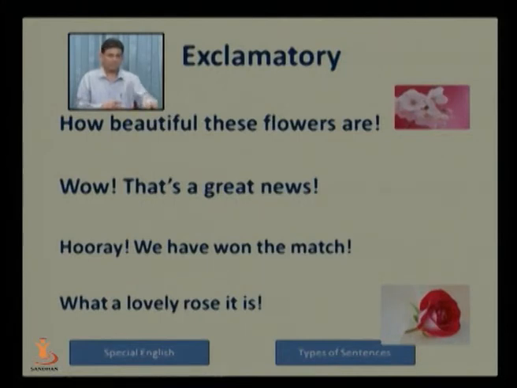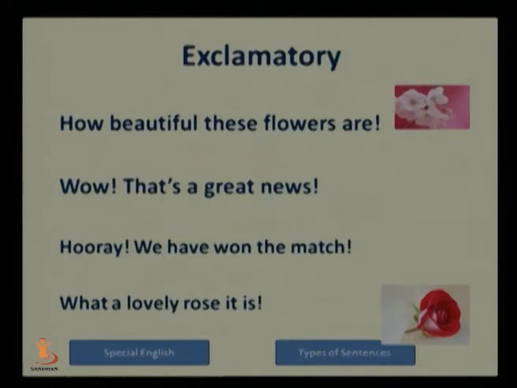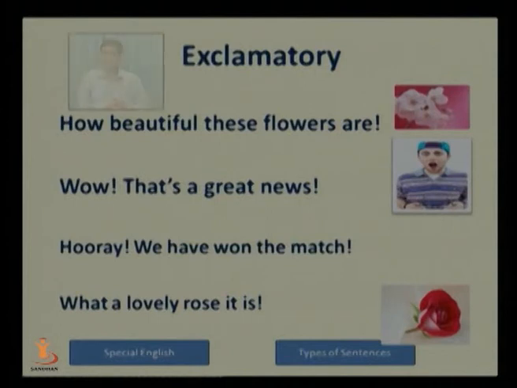The next one is, wow, that's a great news. Let me give an example. For example, if you are on internet, searching for a result, your exam was very good, you are expecting at least distinction. But if, looking on the internet, you find that you are the university first or you have got the gold medal, what excitement you will get, friends, looking at this.